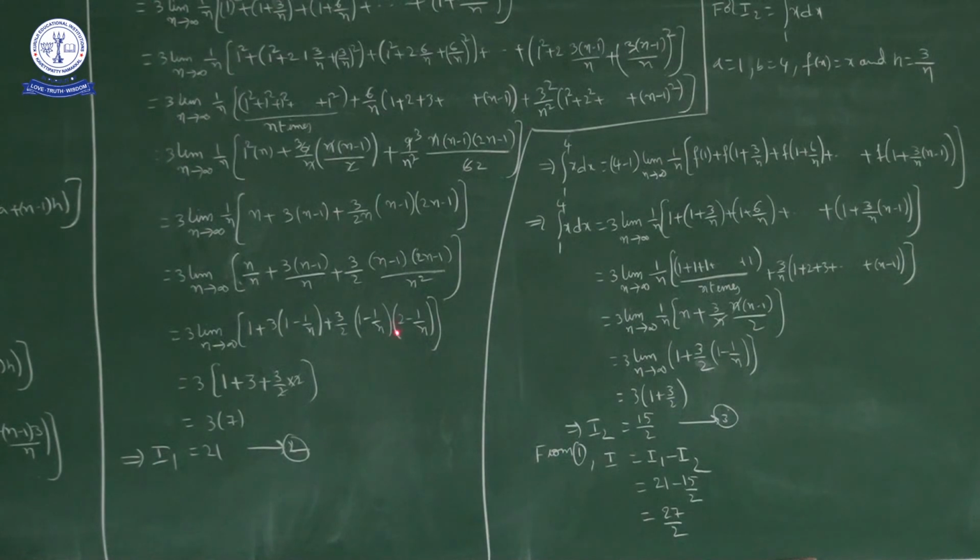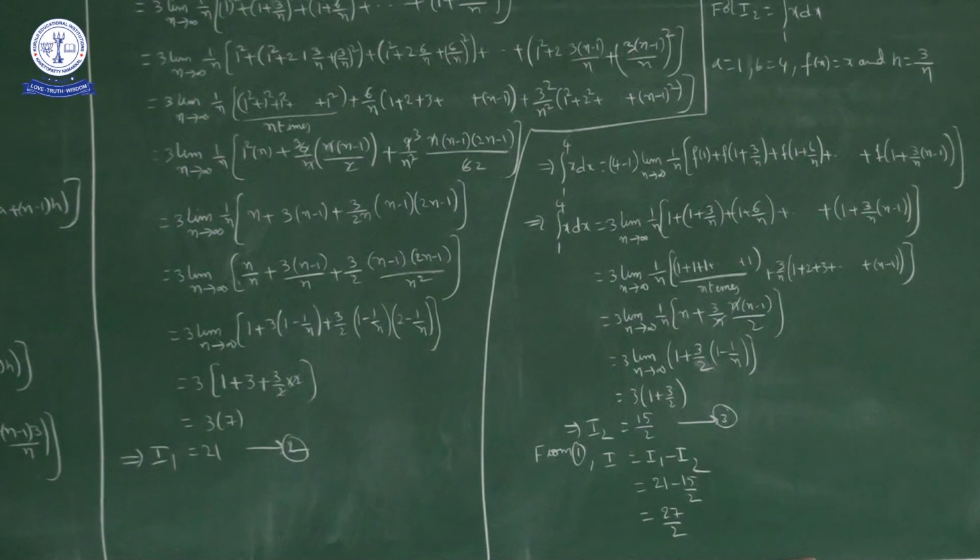As n approaches infinity, 1 by n approaches 0, so these terms are 0. So we have 1 plus 3 into (1 minus 0), that is 3, plus 3 by 2 into (1 minus 0) into (2 minus 0). So the 2s cancel, giving 3. So 3 plus 3 is 6, 6 plus 1 is 7, 7 into 3 is 21. This is the I1 value.